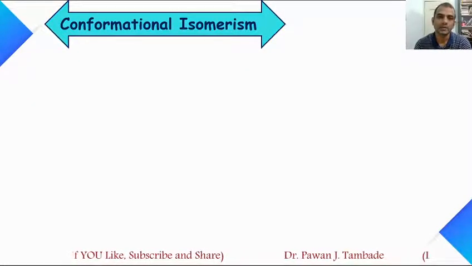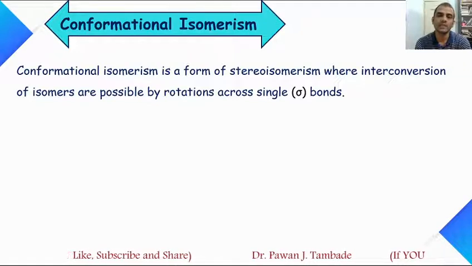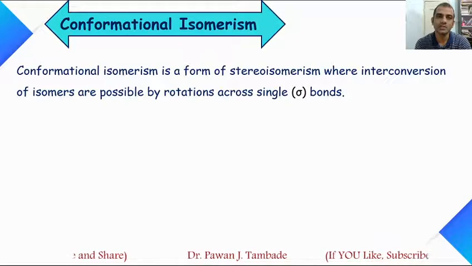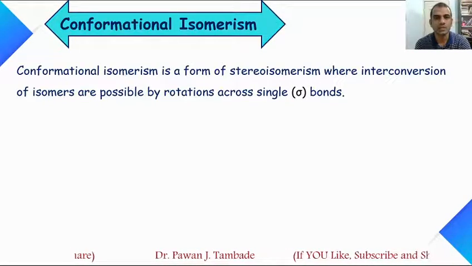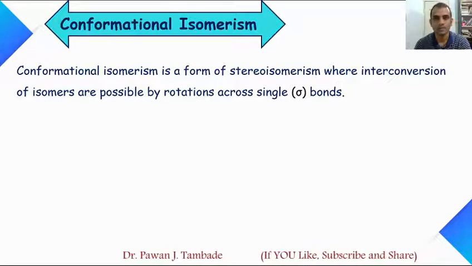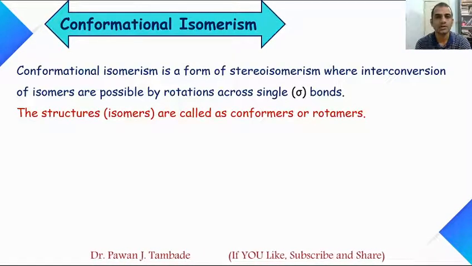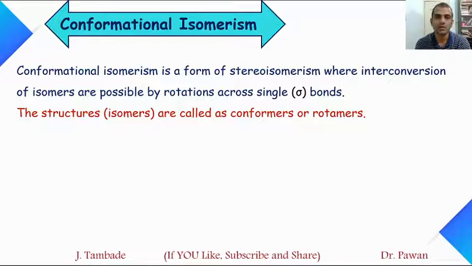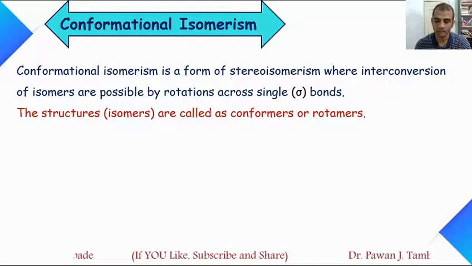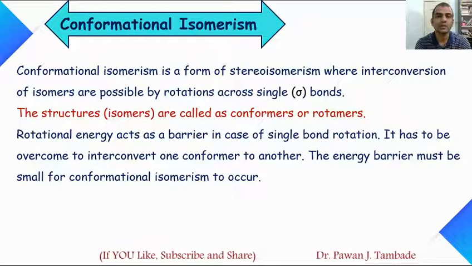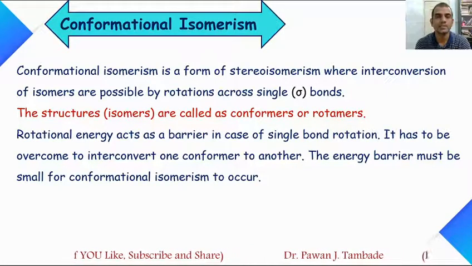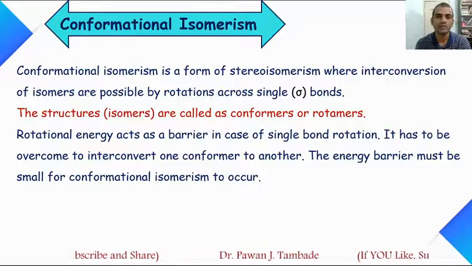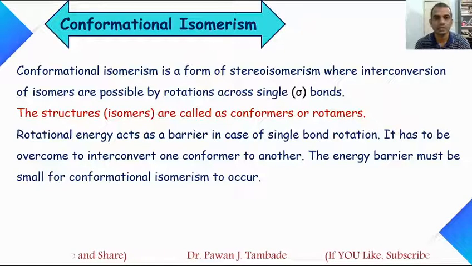So first, conformational isomerism. Conformational isomerism is a form of stereoisomerism where interconversion of isomers is possible by rotation across single bond, that is rotation across sigma bonds. The structures which we obtain after rotation across single bond are called conformers or rotamers of each other. In order to interconvert these conformers or rotamers, they need to pass some energy barrier. That energy barrier must be low so that these conformers interconvert into each other.